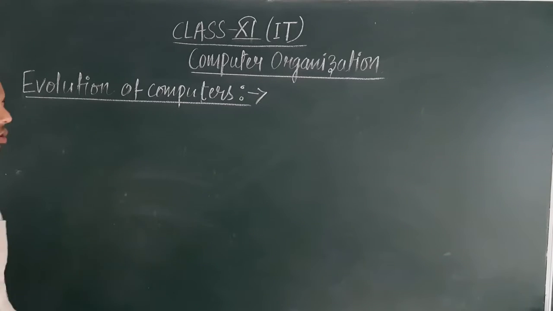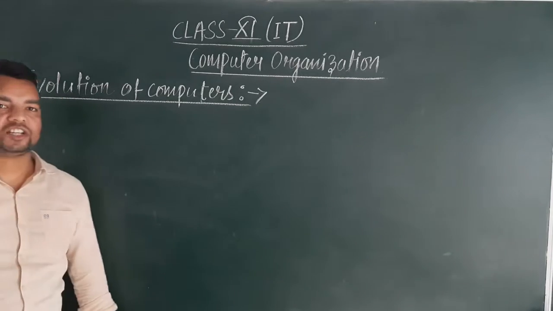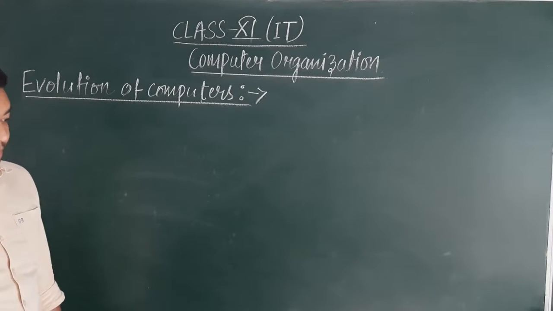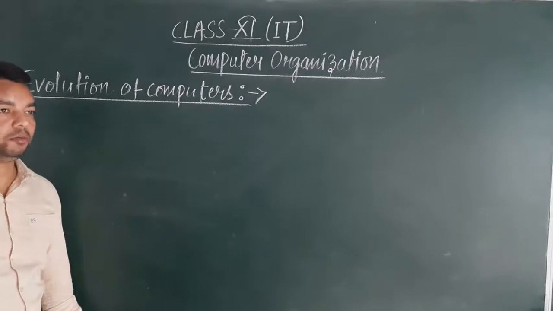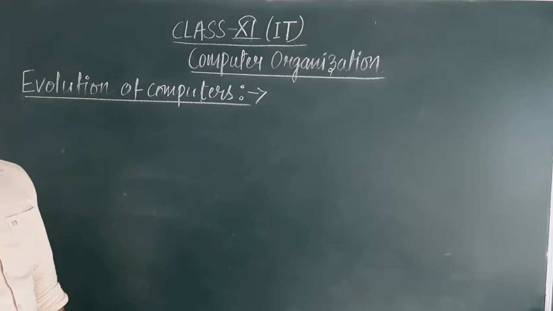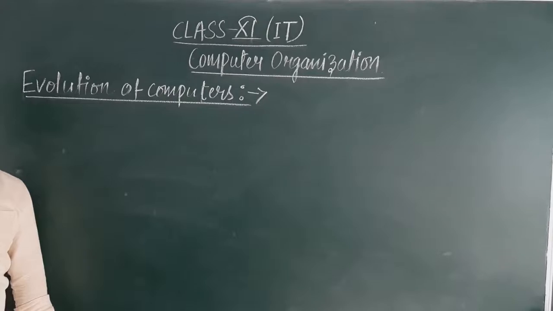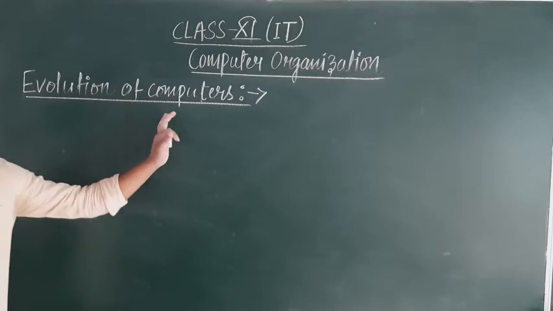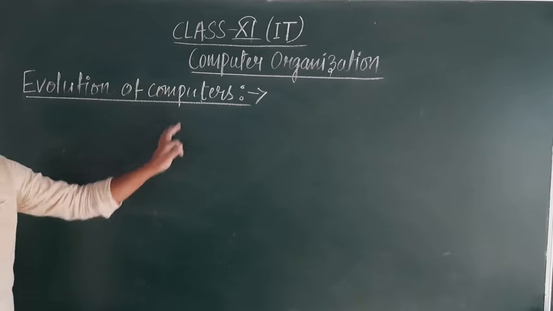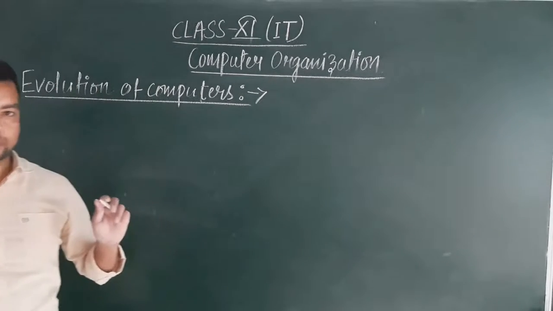So the growth of computer industry occurred due to the need of performing faster calculations. In our previous generation, people used to perform all their tasks manually. But as the days passed on, people felt that it will be beneficial if we perform all of our tasks in a fast, effective as well as efficient manner.